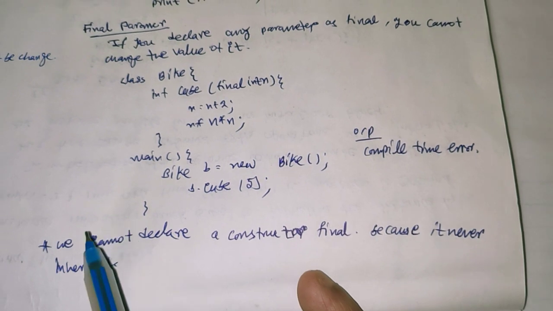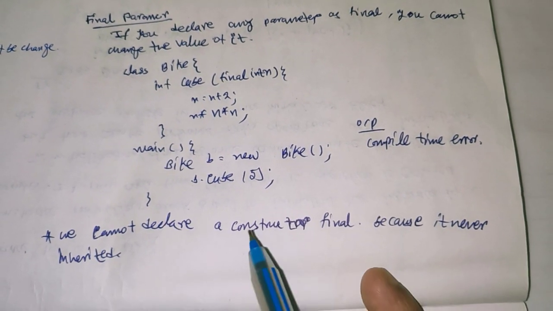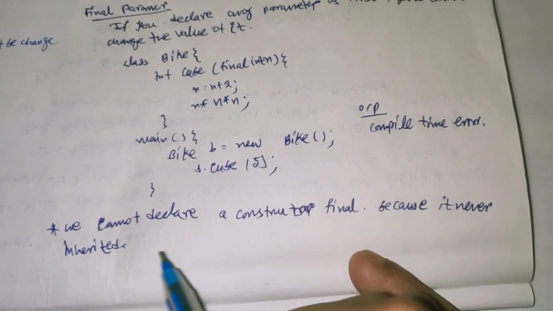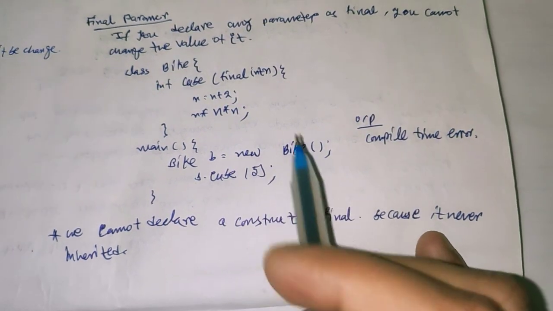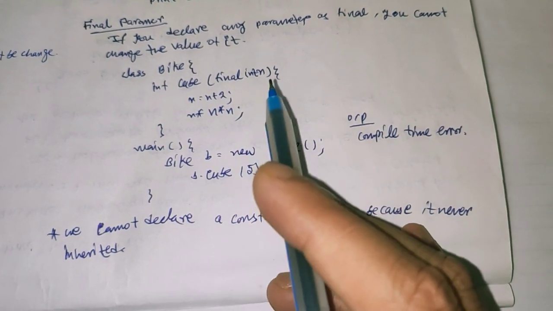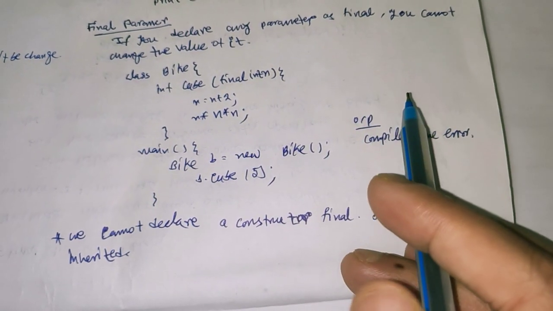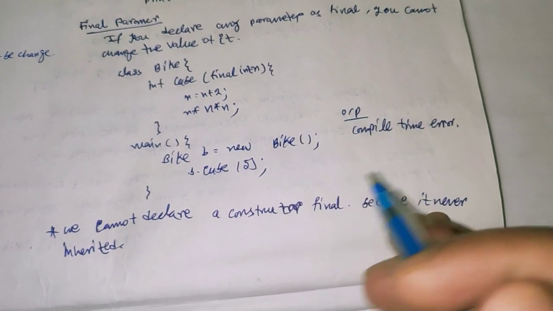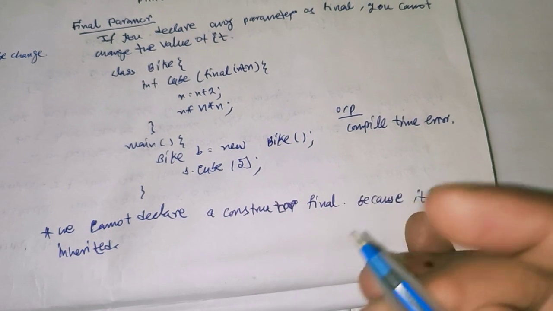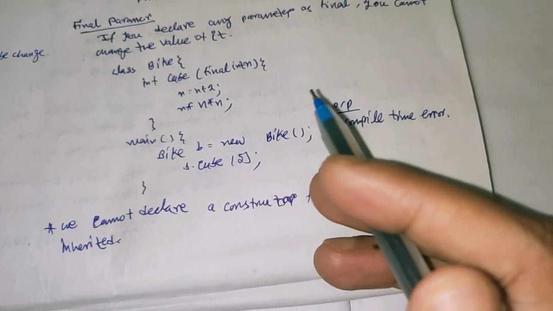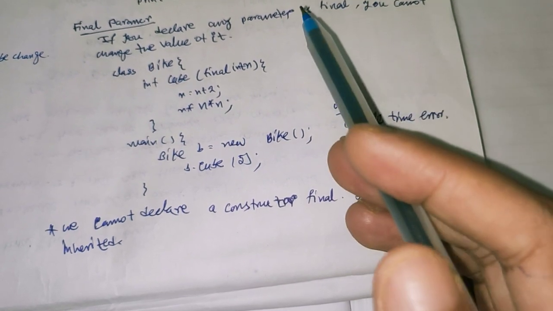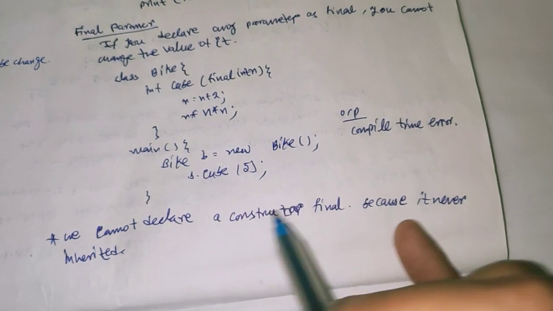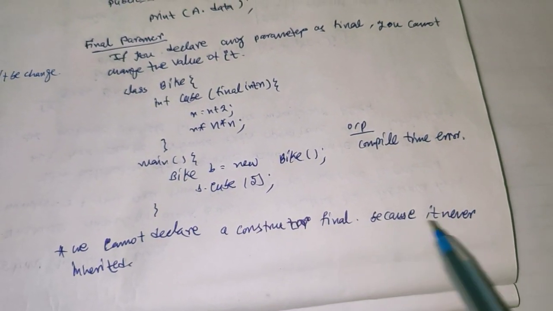There is a point to be remembered that we cannot declare a constructor final. Whenever we declare a constructor final, it will give an error because a constructor is never inherited. In case of inheritance, class behaviors and states are inherited by child classes, but a constructor is present only inside the parent class, and inside the child class there is an individual constructor. Whenever the child constructor is executed, first the parent class constructor, called by the super keyword, will be executed, then the child class constructor will be executed. This is the pattern of constructor calling. So we don't declare a constructor as final because it is never inherited.